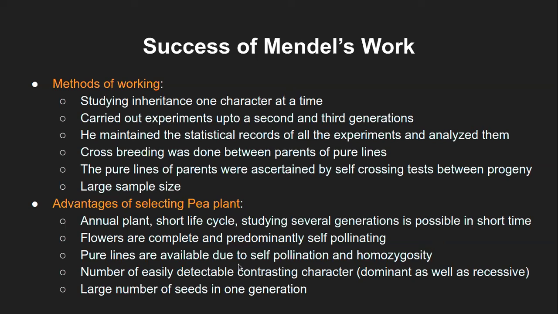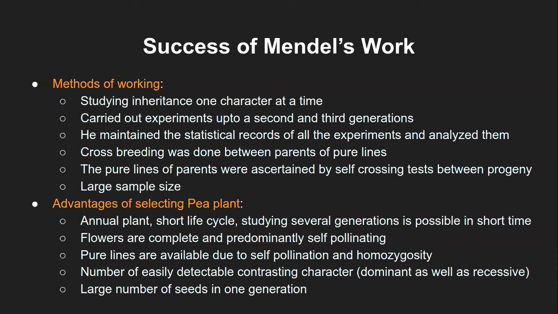The number of easily detectable contrasting characters, both dominant as well as recessive, was quite a few. He chose 7, which we'll see in the next part. They were easily detectable, like the flower color or seed shape or seed color and so on. You don't need anything else but to look at the plant, observe it and note it down.